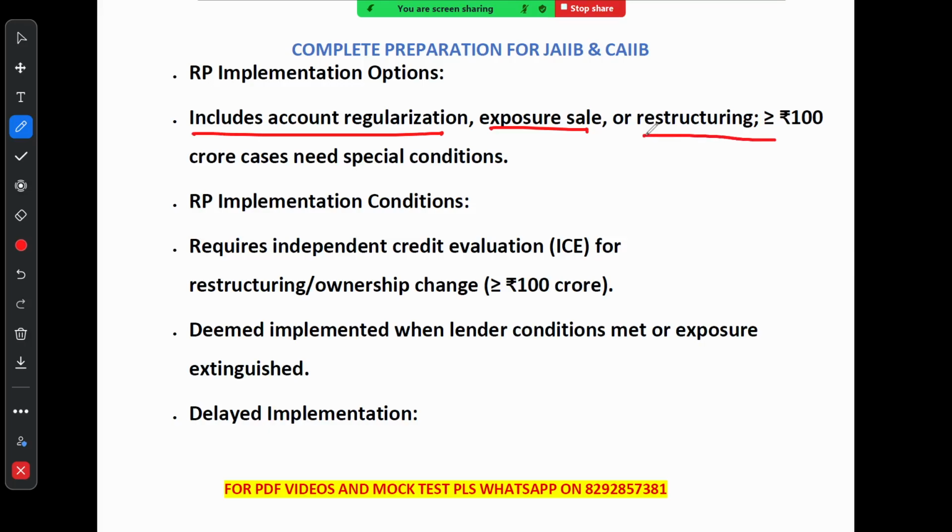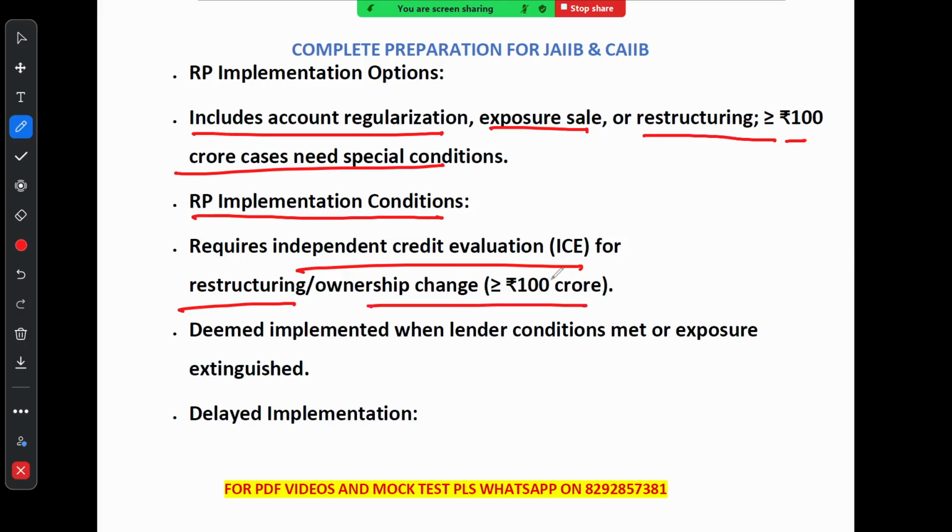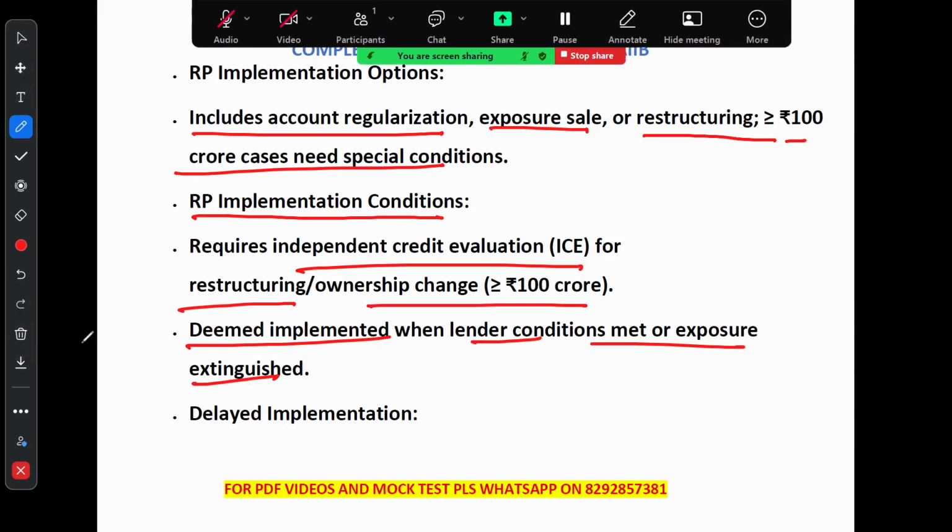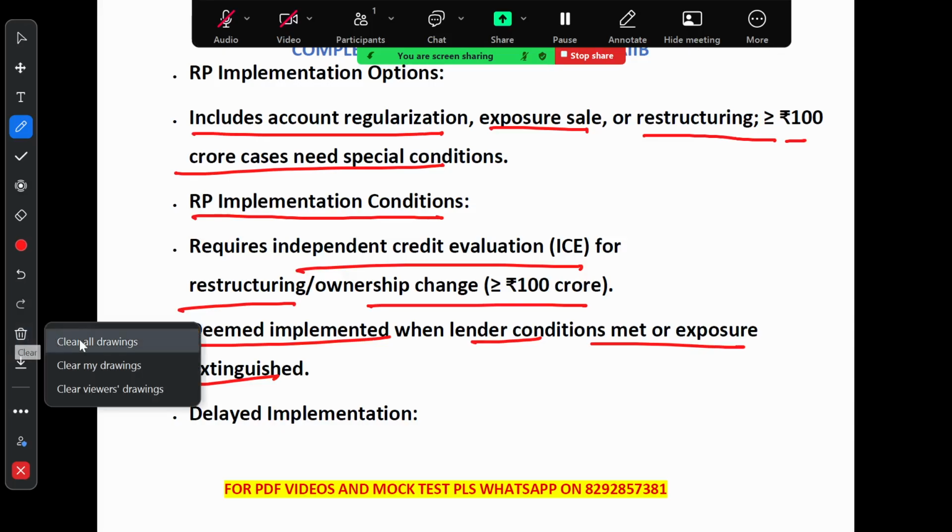So for larger loans of 100 crore or more, special conditions are applied. Now, when it comes to implementing a resolution plan, an independent credit evaluation, that is called ICE, is required if the plan involves restructuring, especially restructuring the loan or changing ownership, especially for cases of 100 crore or more. The resolution plan is considered implemented once all the lender conditions are met or if the loan is fully settled. This process ensures that large loans are handled with care and the bank's interests are protected.